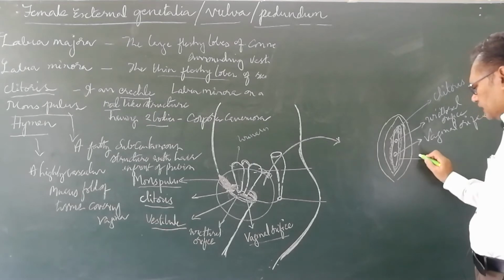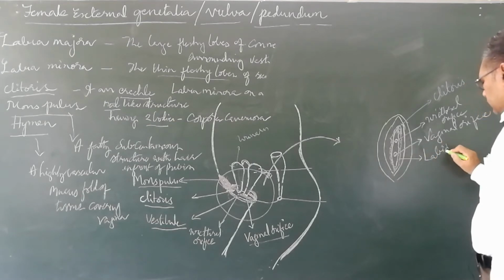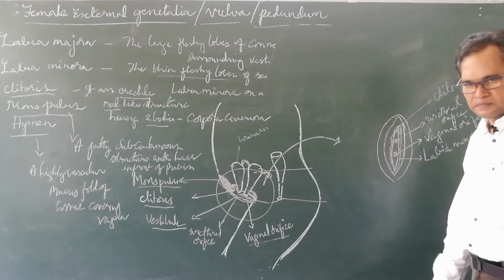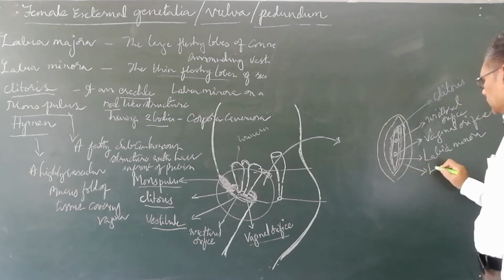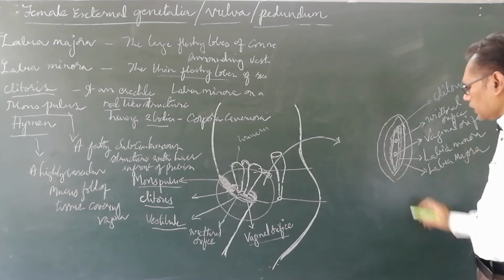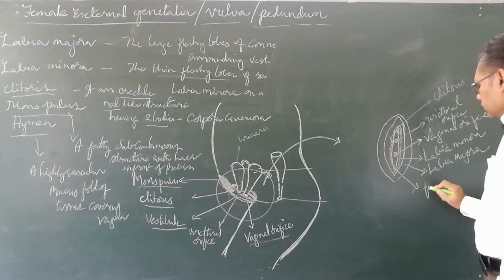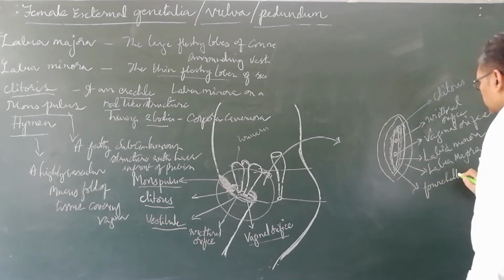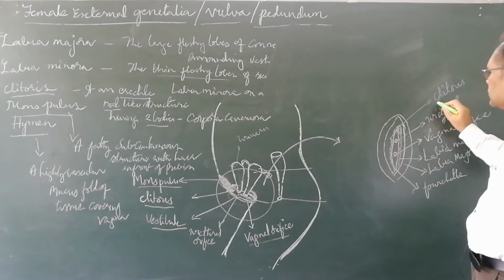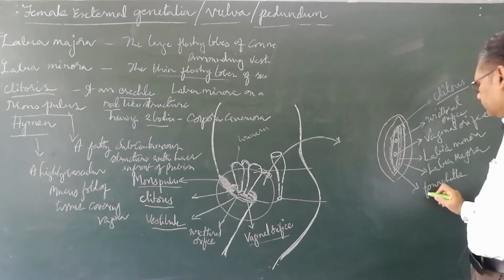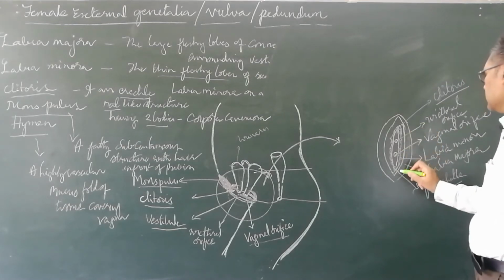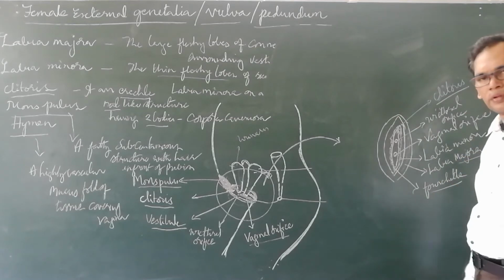Now this is the labia minora. Minora means smaller lip. This is the labia majora. Here is the fourchette. The labia minora forms the clitoris here.